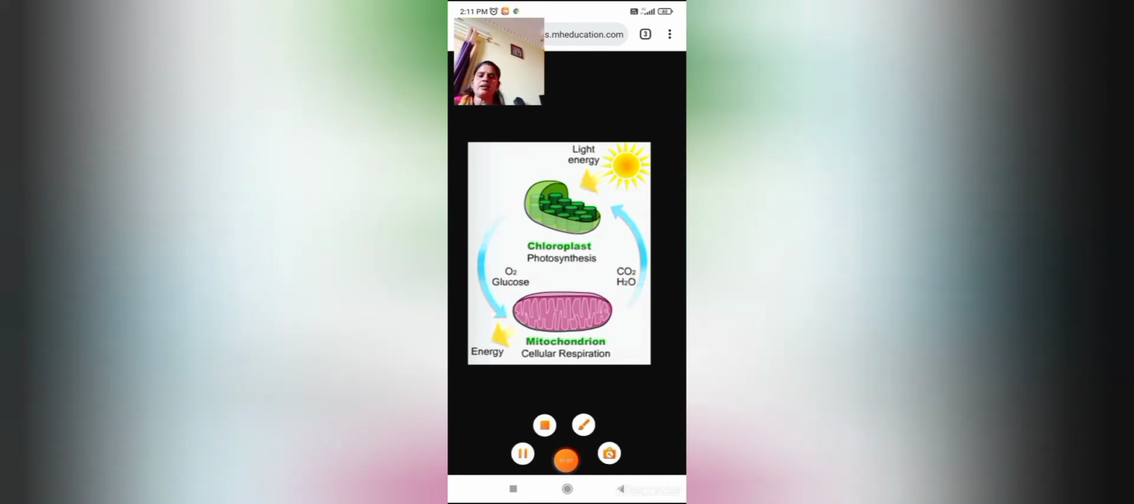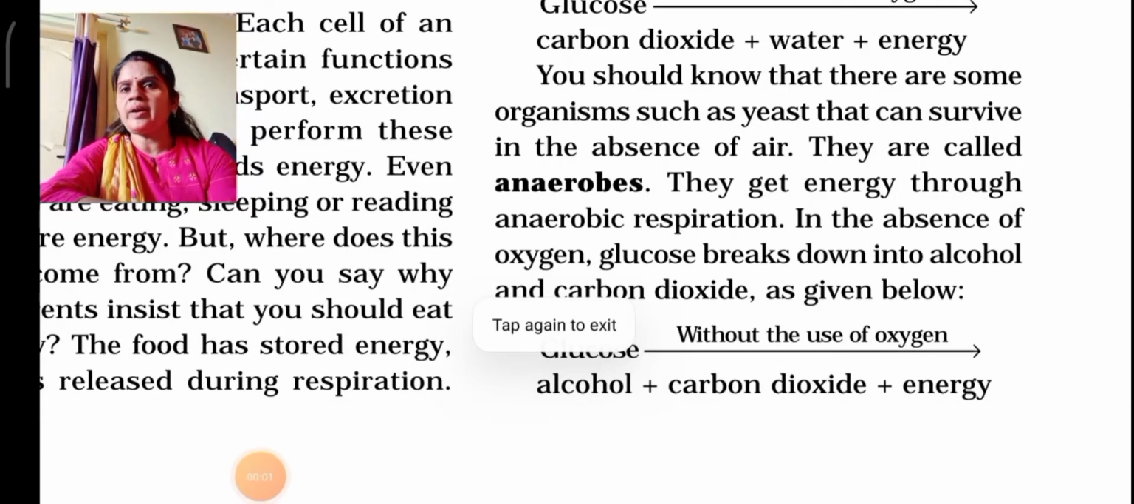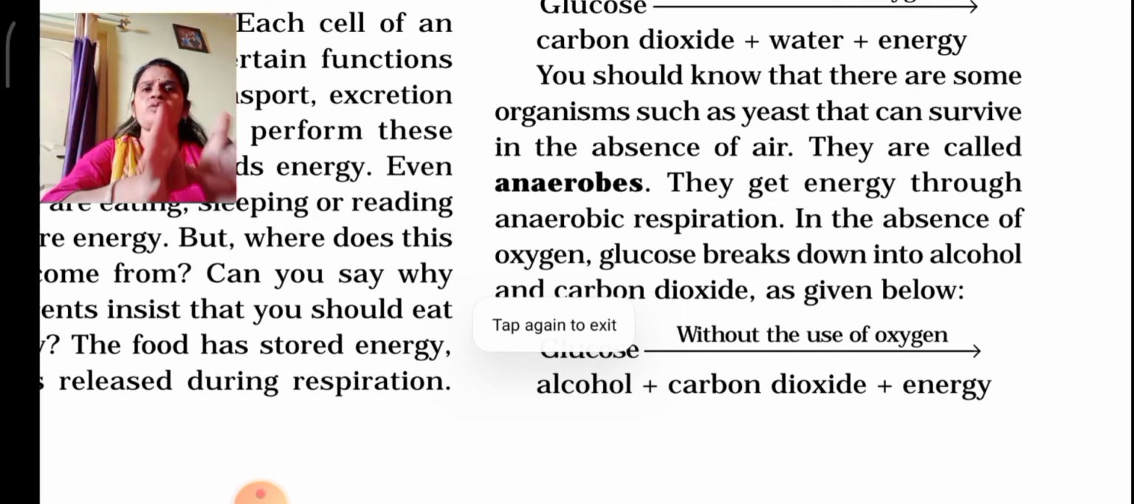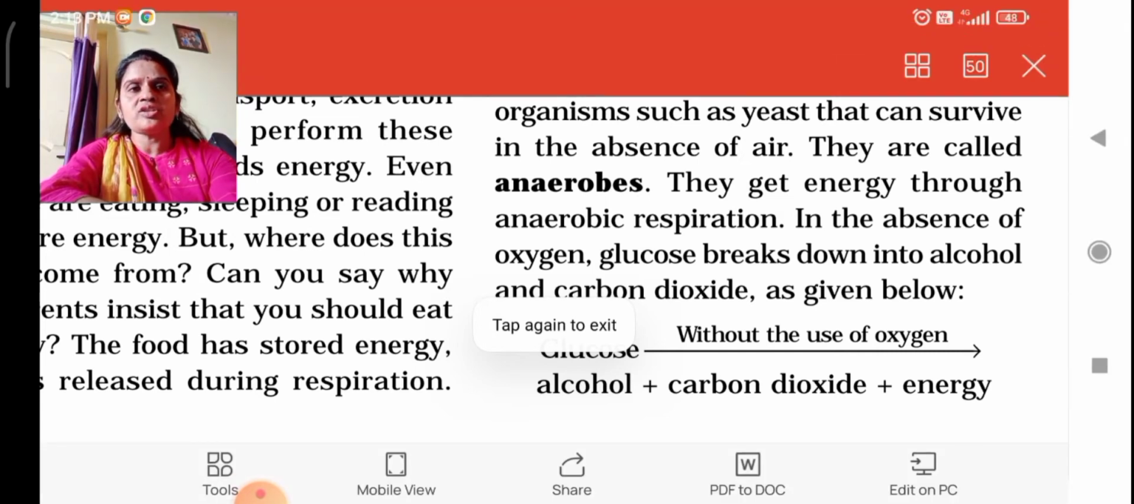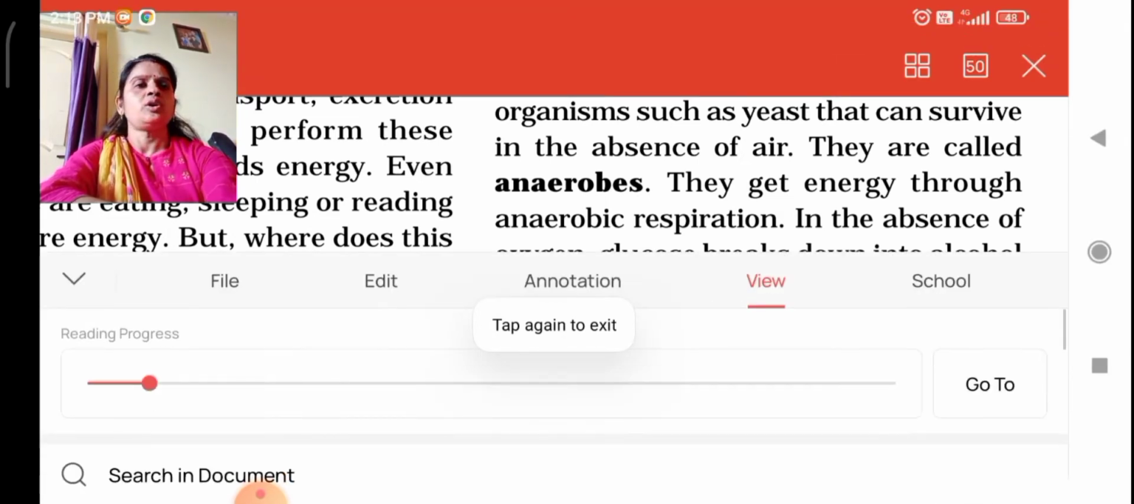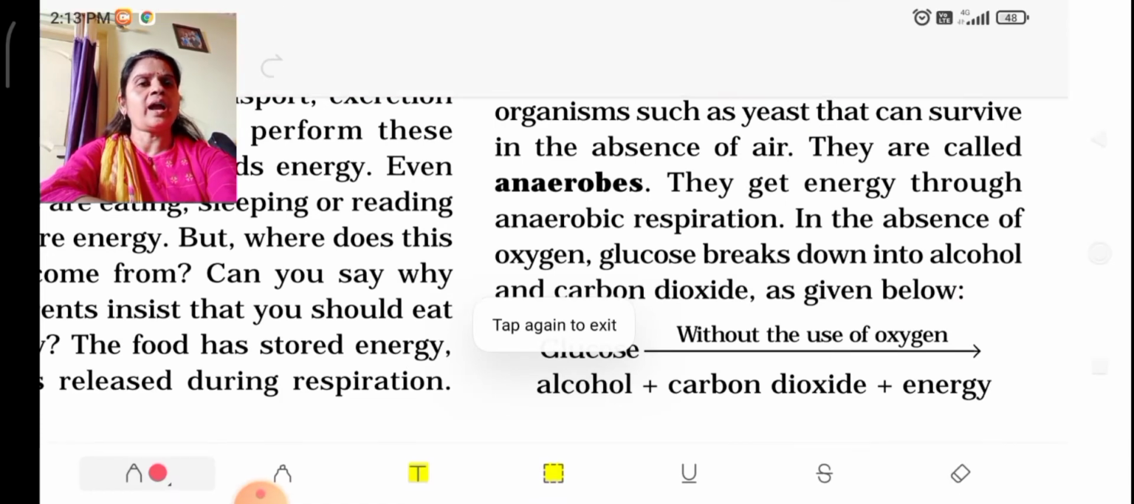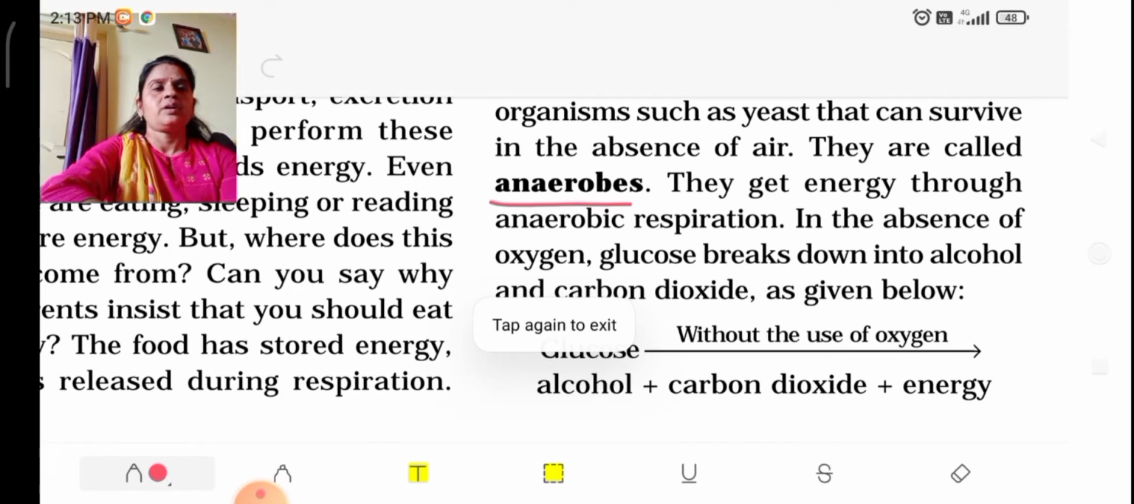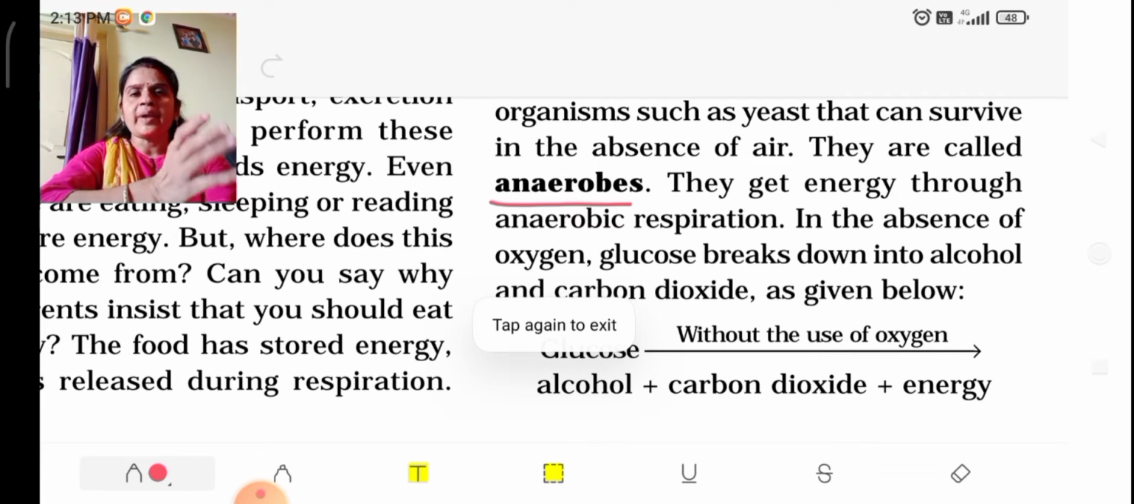Now we'll see what happens in the case of anaerobic respiration. In anaerobic respiration, oxygen is not used. This kind of respiration takes place in organisms which do not need oxygen to get energy. The organisms in which this respiration takes place are called anaerobes. What do we call the anaerobes? Like yeast and some bacteria.